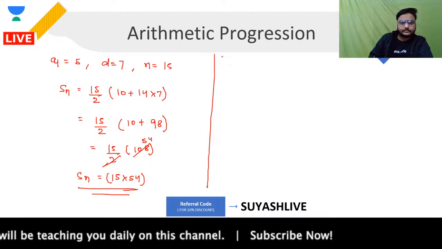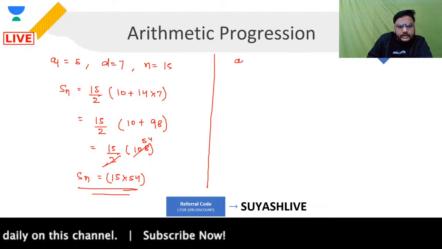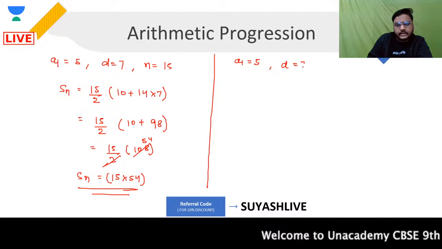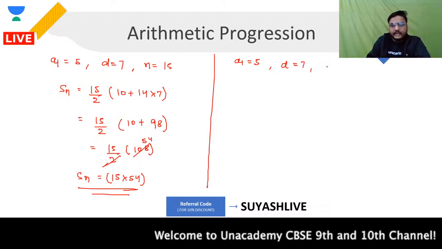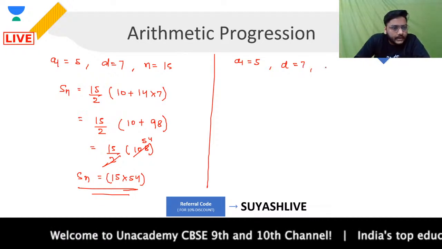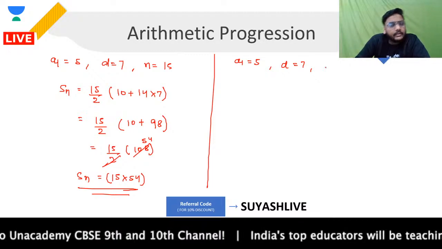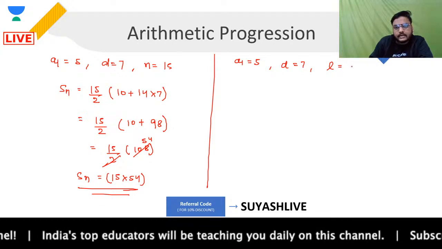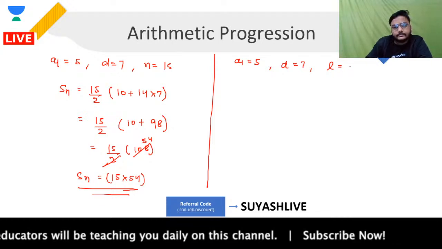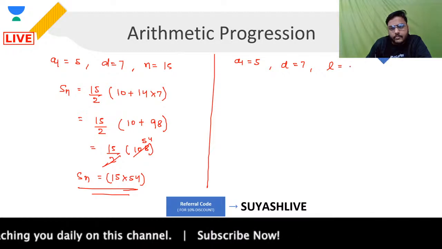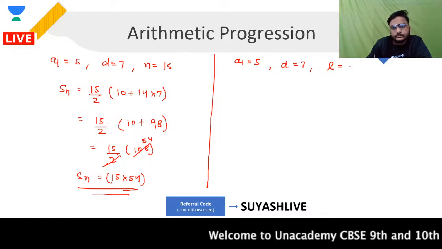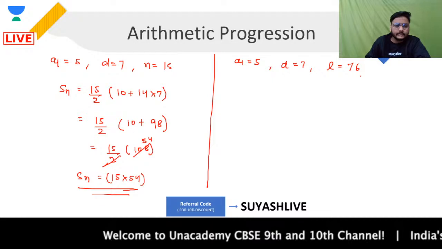Talking about the next thing. The next scenario is, guys, that you have the first term given to you as 5. You have the common difference given to you as 7. And let's say now this is the second AP and here I have given you the last term. Okay, I have been giving you the last term. That this last term is what? This last term, let's say, is 76.